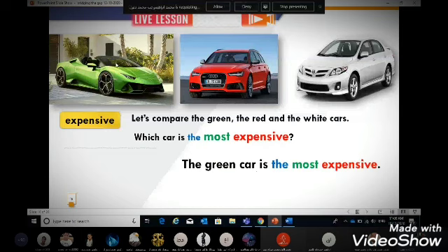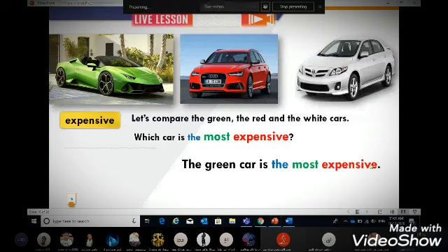When we compare the three cars here, the Toyota Corolla is cheap. So cheap is a short adjective. Do we say that Corolla is the most cheap? No. Good. So it is a short adjective. So we say the white car is the cheapest.